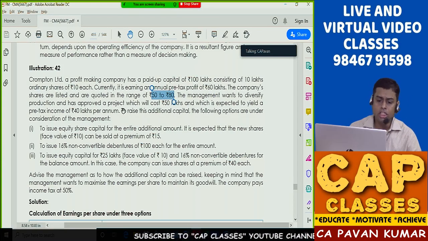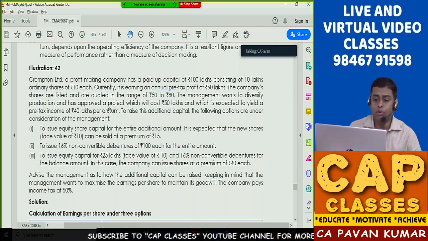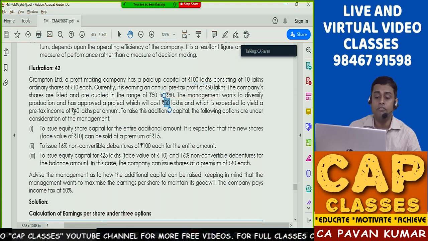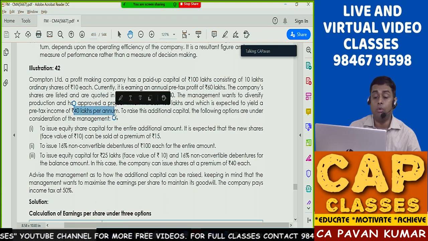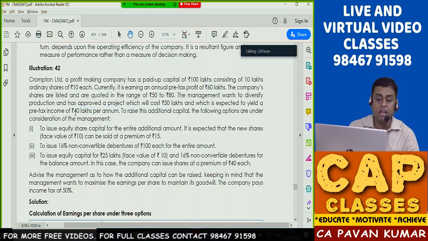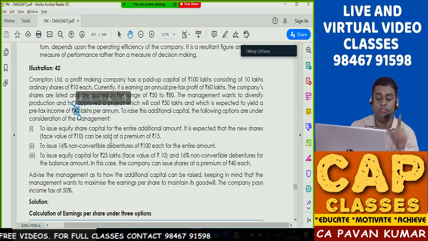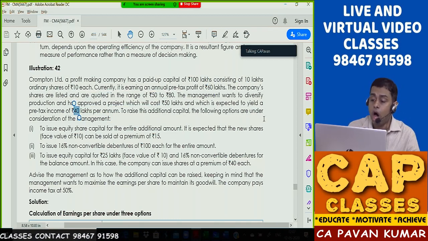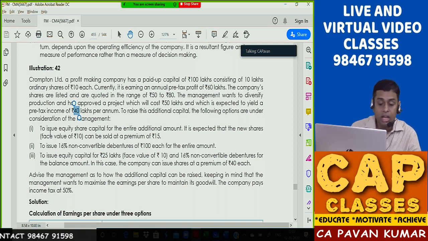The management wants to diversify production and has approved a project which will cost 50 lakhs and which is expected to yield a pre-tax income of 40 lakhs per annum. So, what is your previous profit? 60. What is your current profit? Additional 40. That means total profit would be 100. To raise this additional capital, the following options are under consideration of the management.